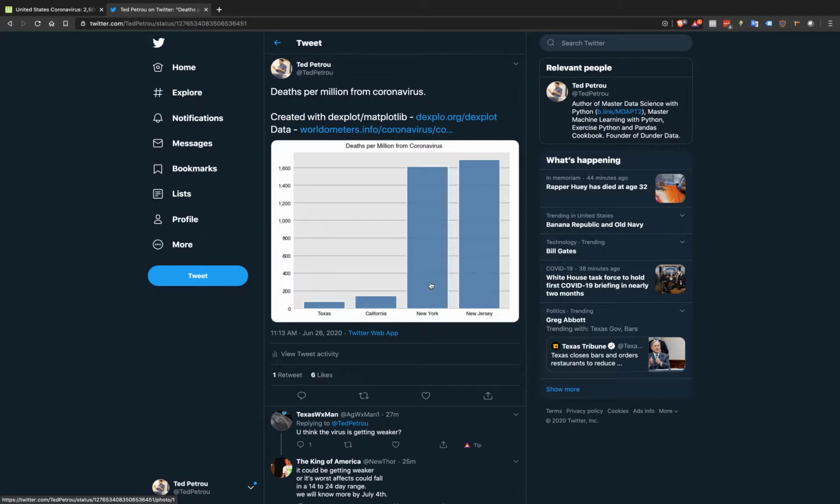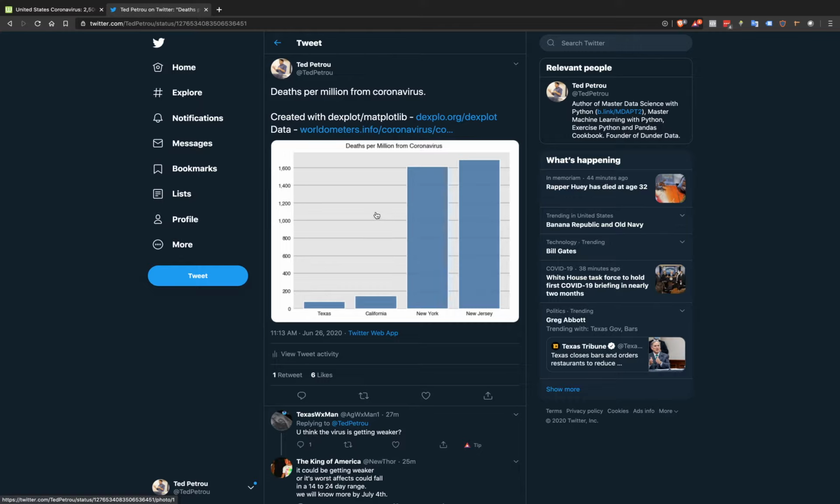So I wanted to post this just to talk about that there is no other context in this graph that can be inferred other than the deaths per million. So there's nothing to talk about whether or not the virus is increasing or decreasing, nothing like that. It's simply to show the overall deaths per million in these 4 states, and that is it.